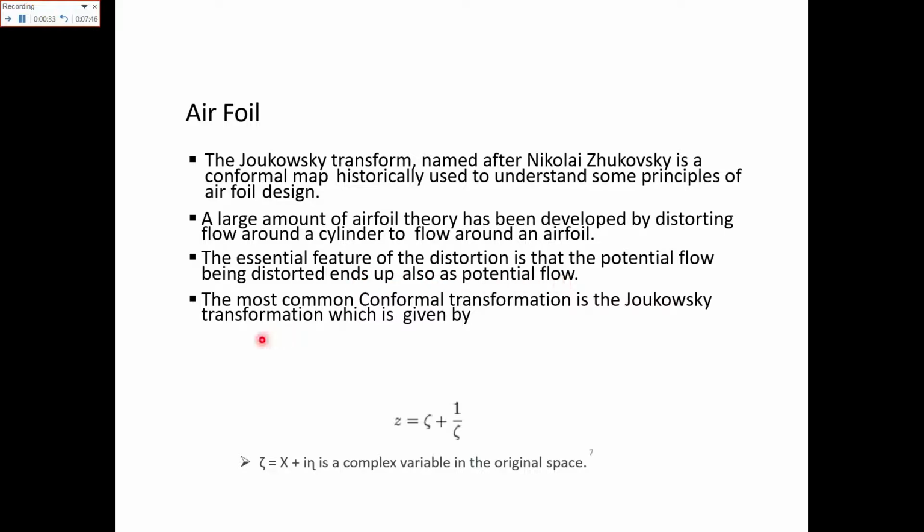The most common conformal transformation is the Joukowsky transformation, which is given by the relation z equals epsilon plus 1 over epsilon, where epsilon equals x plus iota y. It is basically a complex number, or the complex variable in the original space. An aerofoil is basically just like your aeroplane wing, where the speed, the air drag and air lift are determined to design aircraft.